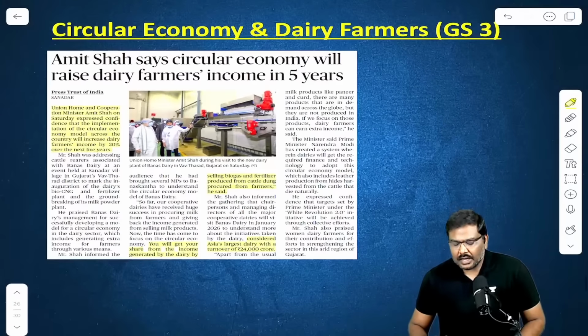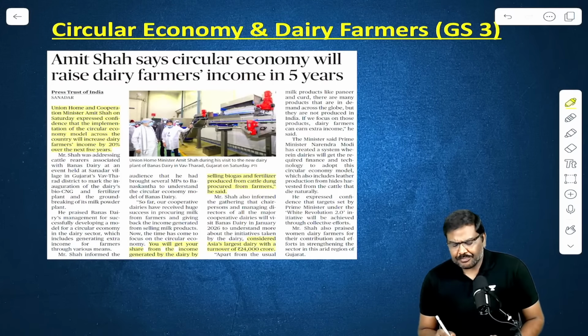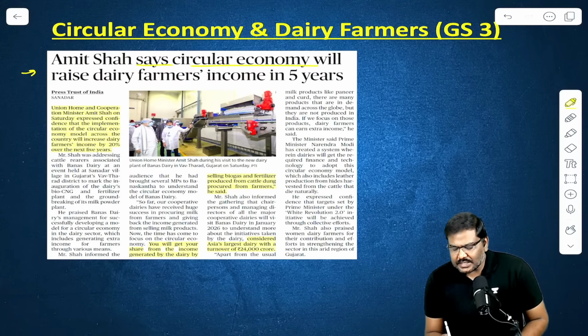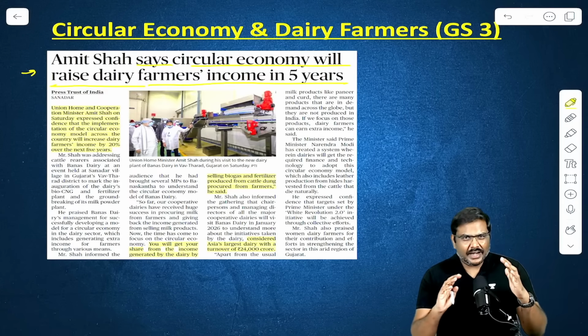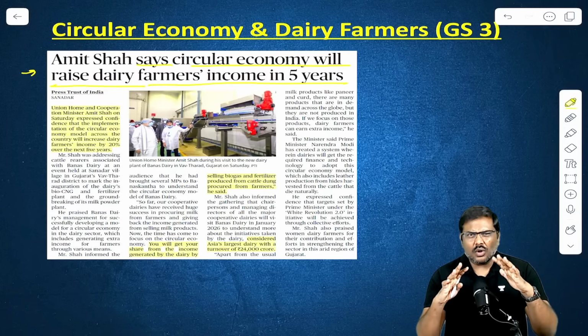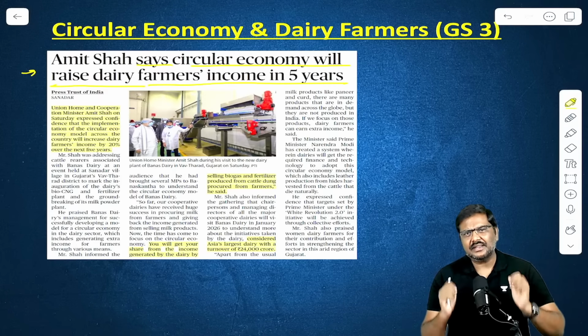Done? And finally, the last article for today: Mr. Amit Shah says circular economy will raise dairy farmers' income in 5 years. What is this idea of a circular economy? I'm pretty sure all of you have heard of it. If not, the basic idea is simple.